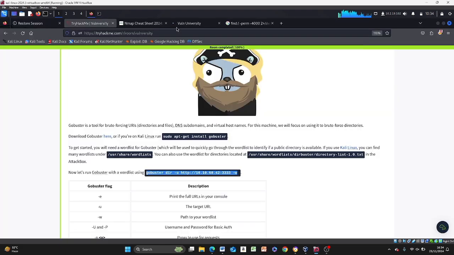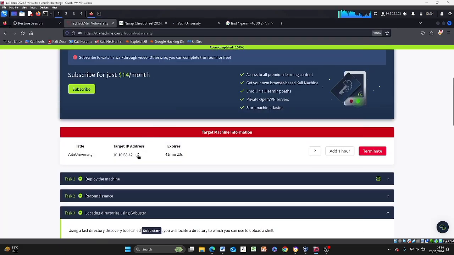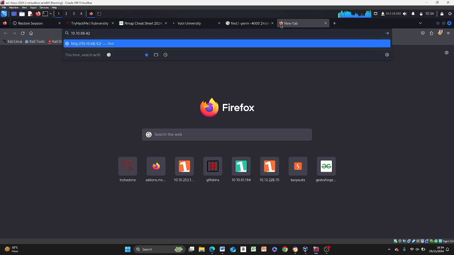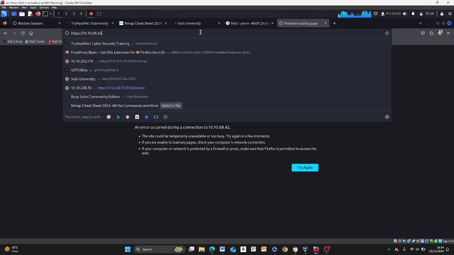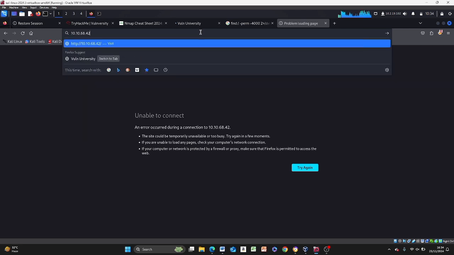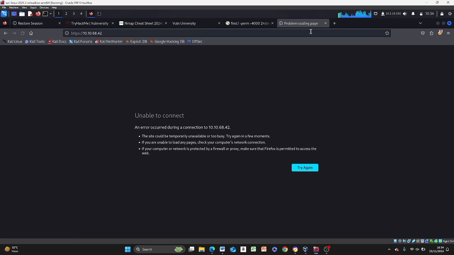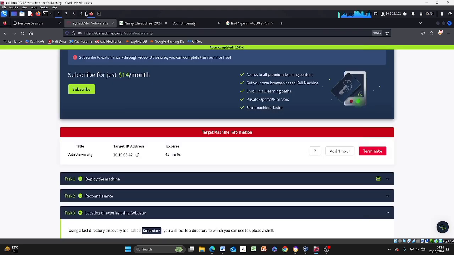If you use the same IP address, by default it's supposed to be on port 80, but it's not. So if you do this, there's nothing found, and if you do port 80, there's still nothing found, because it was redirected to a different port.